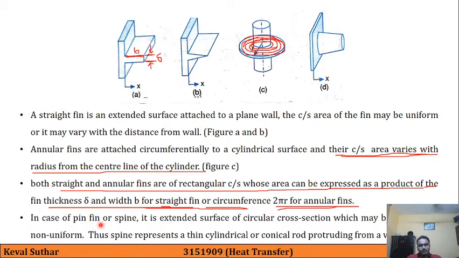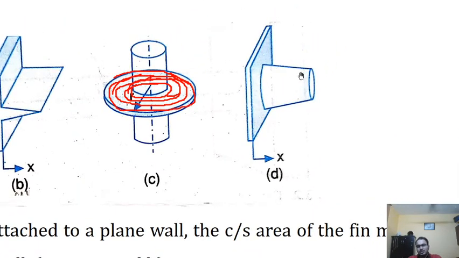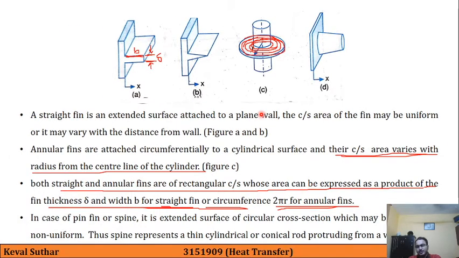In the case of a pin fin or spine, that is the last one, it is an extended surface of a circular cross section, that is this, and it may be uniform or non-uniform. The spine represents a thin cylinder or a conical rod protruding from the wall. In this case it is a conical type, as its cross-sectional area is decreasing as we move away from this heated surface, and if we keep a simple constant area, then it will be a cylinder.